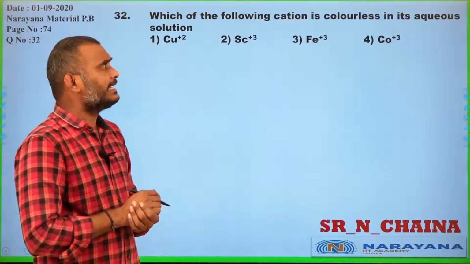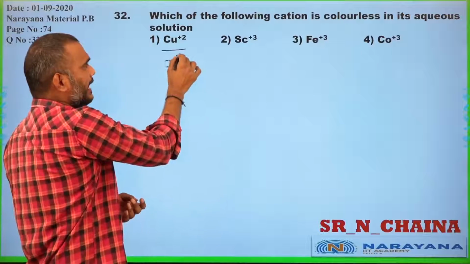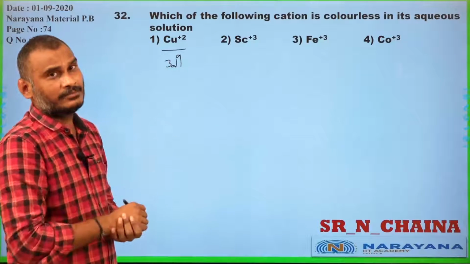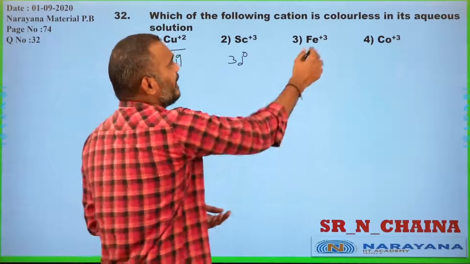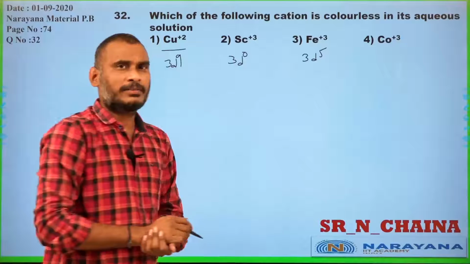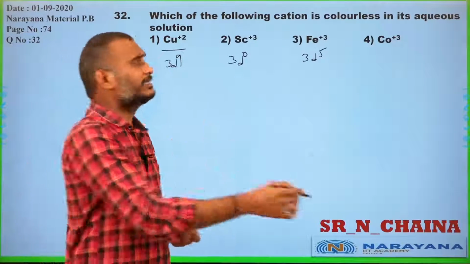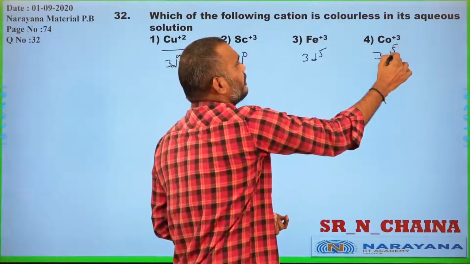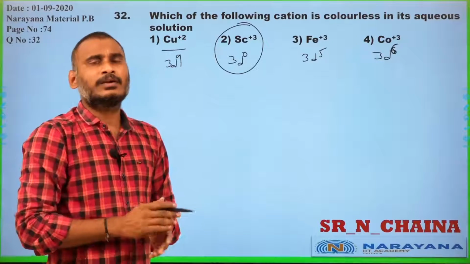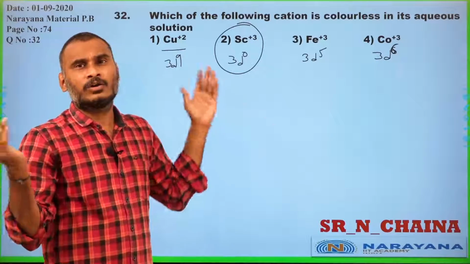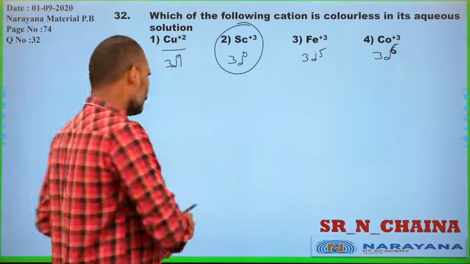Which of the following cations is colorless in aqueous solution? Copper plus 2, 3d9, 1 unpaired electron. Scandium 3, 3d0, no unpaired electron, no d electron. Iron 3, 3d5, 5 unpaired electrons. Cobalt plus 3, 3d7 4s2, that is 3d6, 4 unpaired electrons. The one and only ion which has no d electron has no d-d transition, no absorption of color, no emission of color, no exhibition of color. That's why the answer should be 2.